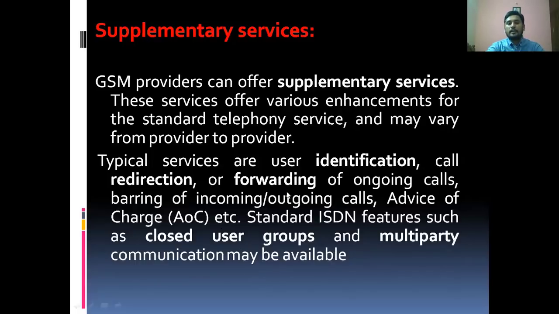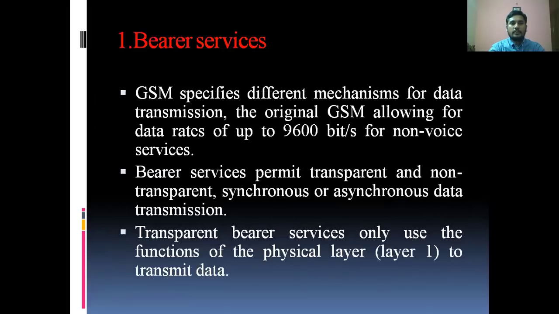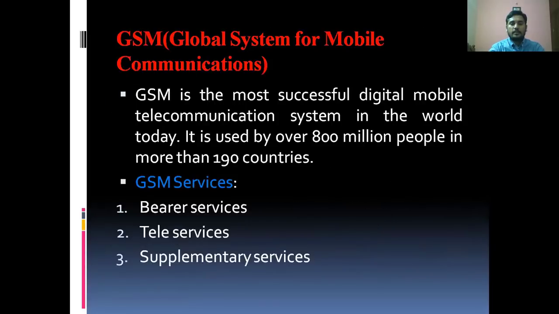So call forwarding options, as well as forwarding of ongoing calls, redirections and grouped calls, are all provided by the GSM. These services are under the category of supplementary services. Okay, these are the three services: bearer services, tele services, and supplementary services.